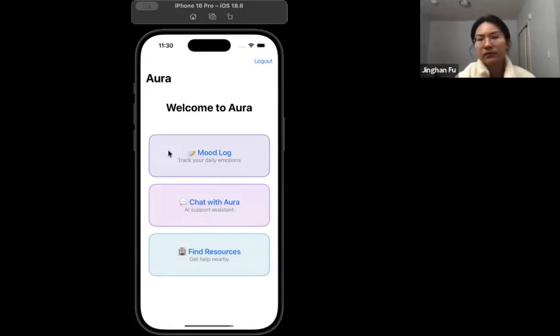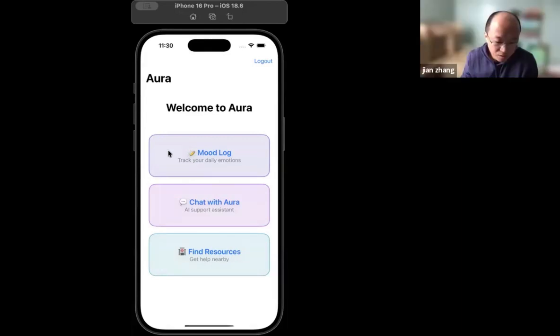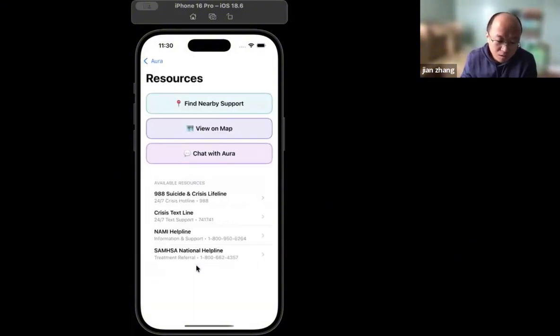I'll demonstrate the resource feature with GPS integration. From the home screen, I'll tap Find Resources, and you can see that here we listed some important resources. For example, 988 Suicide and Crisis Lifeline, the Crisis Text Line, NAMI Helpline, and SAMHSA National Helpline. These are some very important and helpful resources.